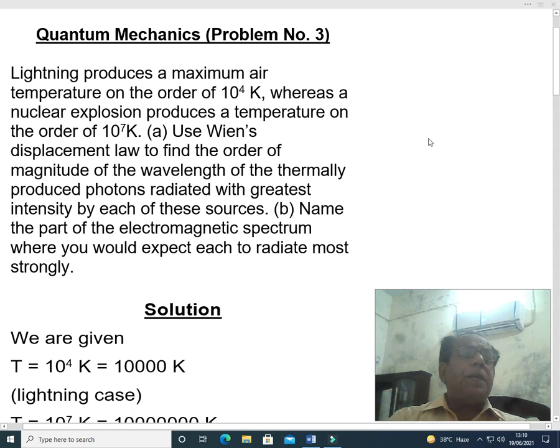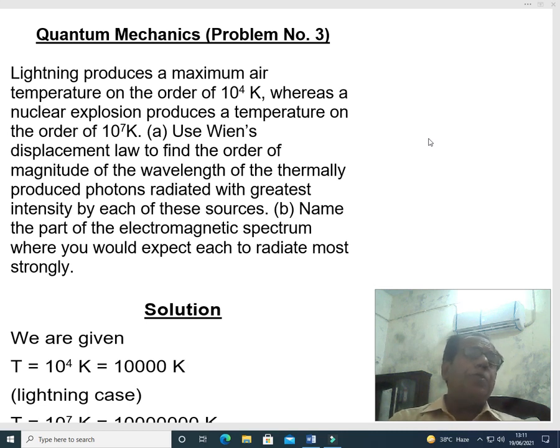Lightning produces a maximum air temperature on the order of 10 to power 4 Kelvin, whereas a nuclear explosion produces a temperature on the order of 10 to power 7 Kelvin. Two cases: first the lightning case, and second the nuclear explosion case.